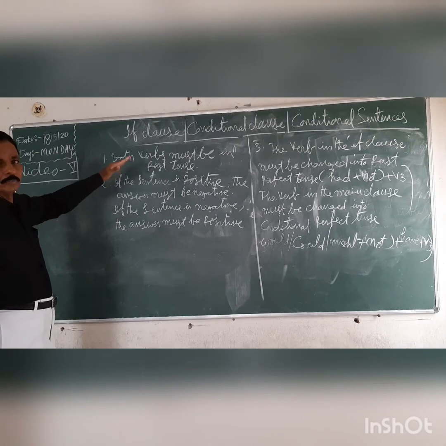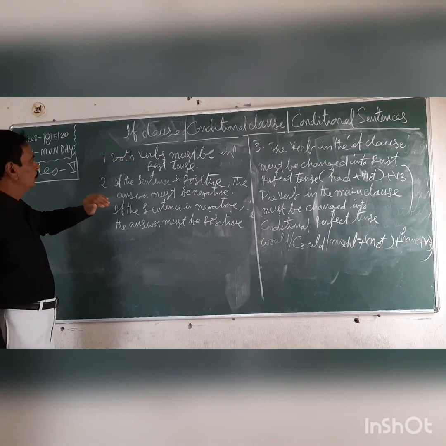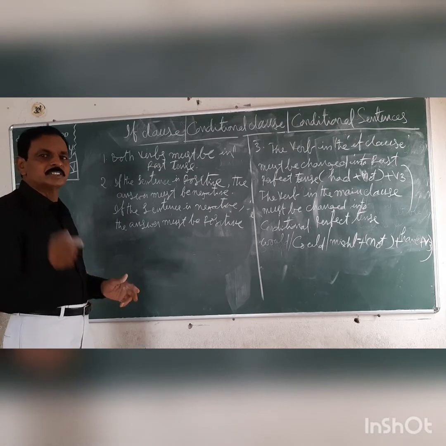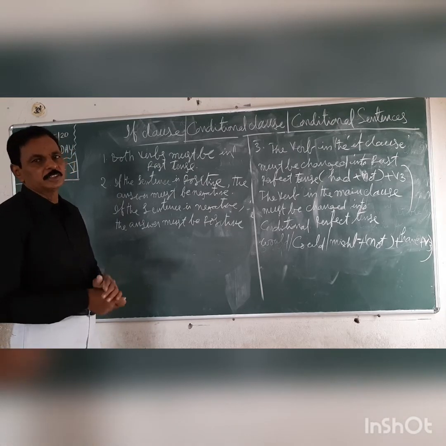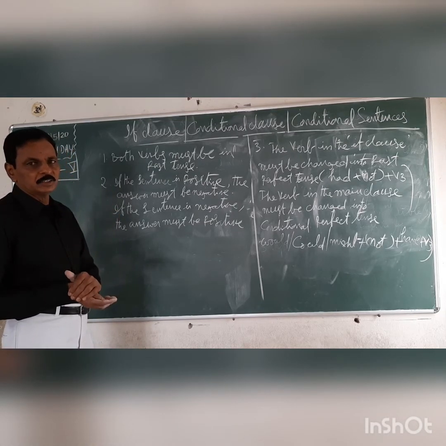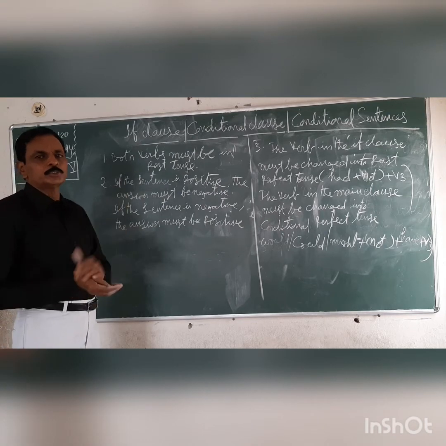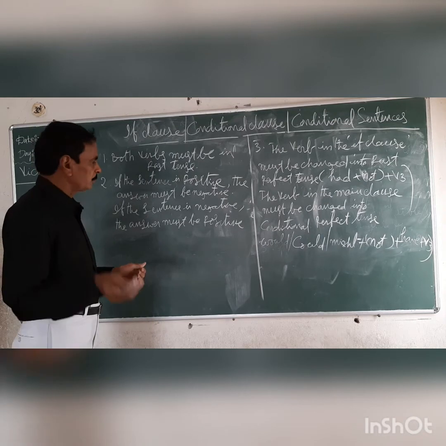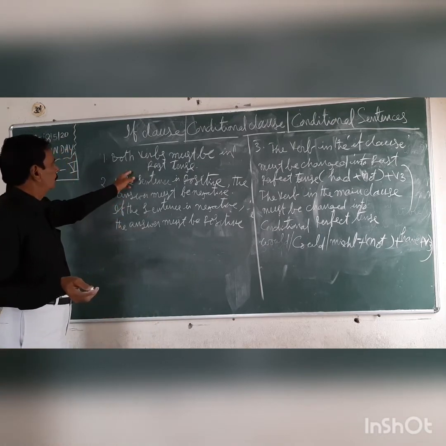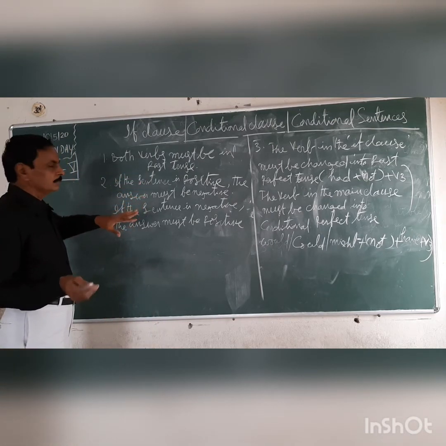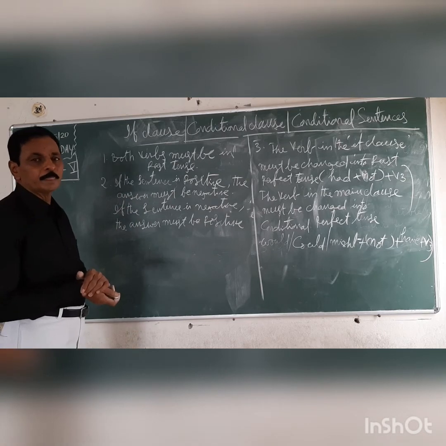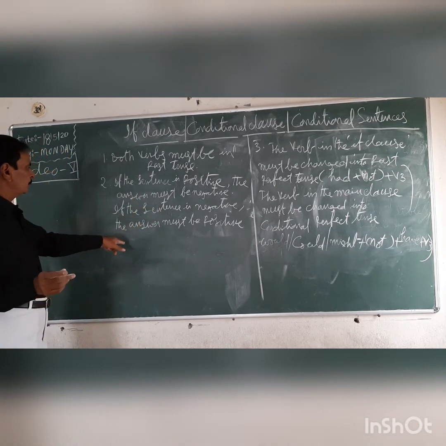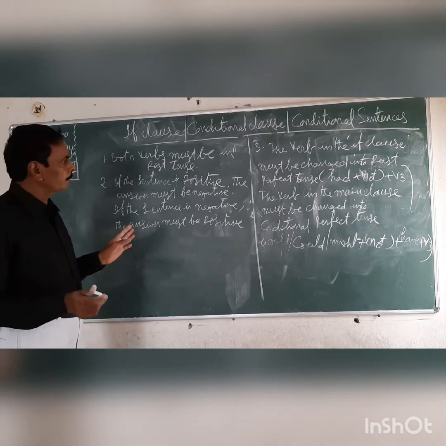First one, after reading the sentence carefully, you have to observe what the tense of the verb in the first sentence is, and what the tense of the verb in the second sentence is. If two verbs are in past tense, you have to change the sentence into type 3 unfulfilled. That is the first step. Second one, if the sentence is positive, the answer must be negative. If the sentence is negative, the answer must be positive.